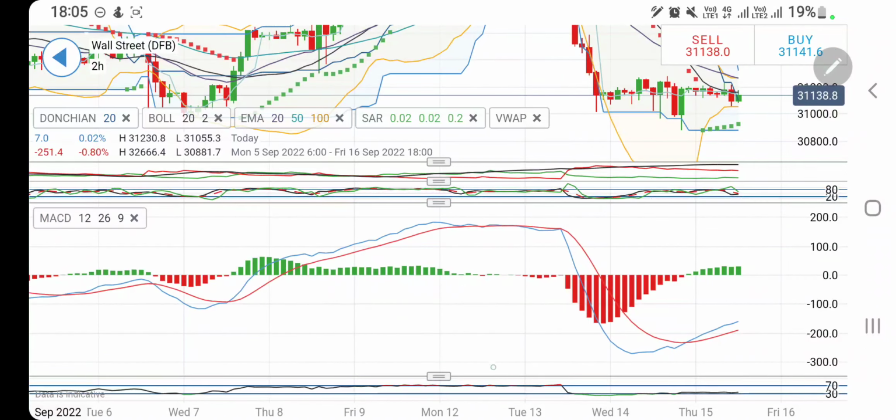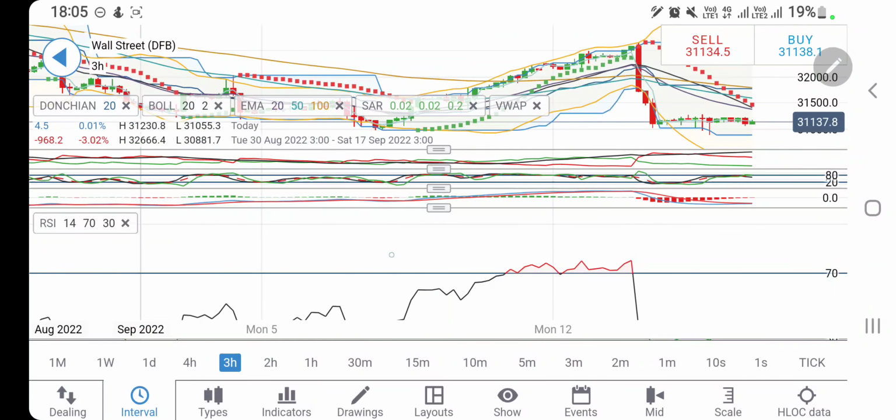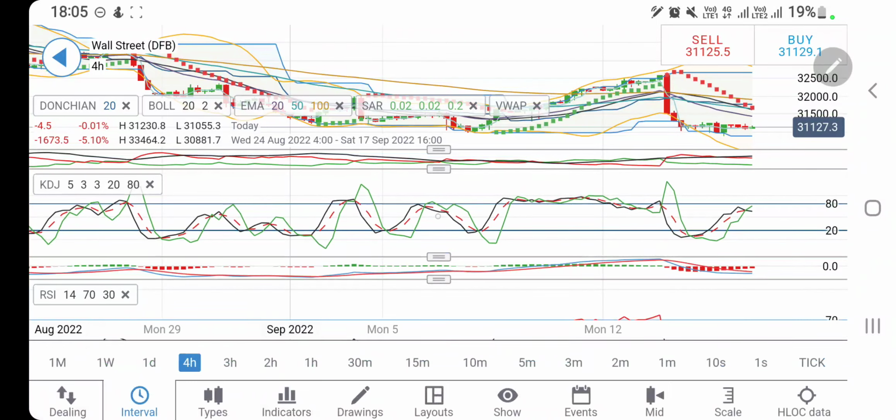Directional movement is bearish, stochastic comfortable, MACD is bullish and it is still trading with a divergence. Be cautious of it. RSI is looking upwards. Similar is the observation on the 3-hour charts and the 4-hour charts as well. Hence you have to be cautious there. It can give you a little bit of swings.